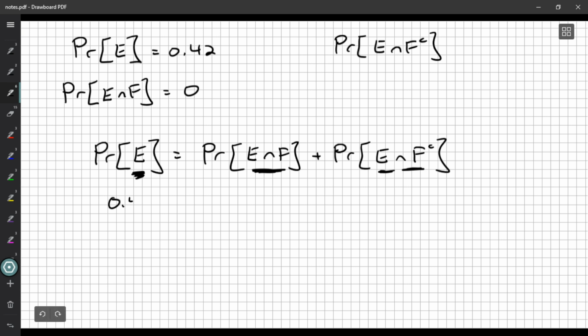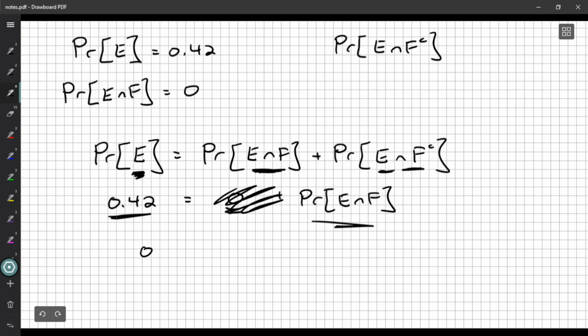Now we know the probability of E, 0.42. They're mutually exclusive, so the probability of the intersection is 0. And then there's the probability that we're trying to find. So 0 plus our unknown probability is 0.42. Well, we can ignore that. Adding 0 doesn't change anything. So we see the probability of E intersect F complement must also be 0.42.